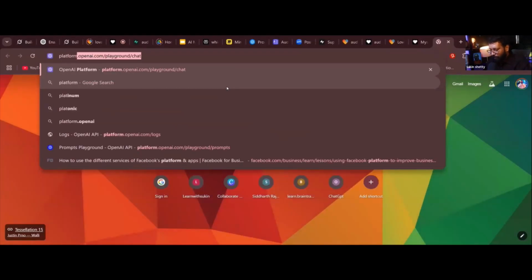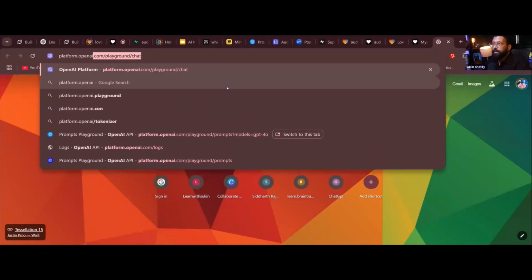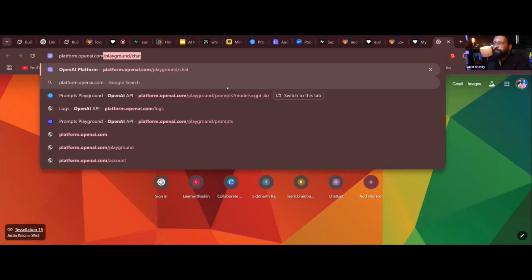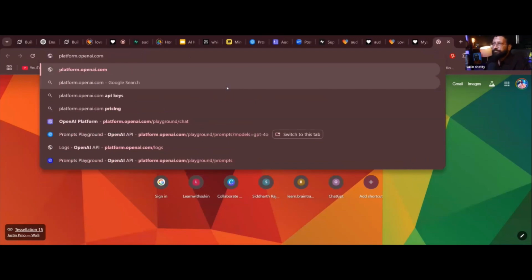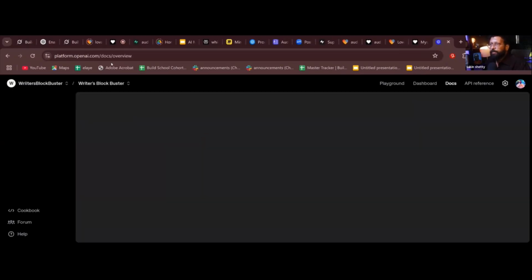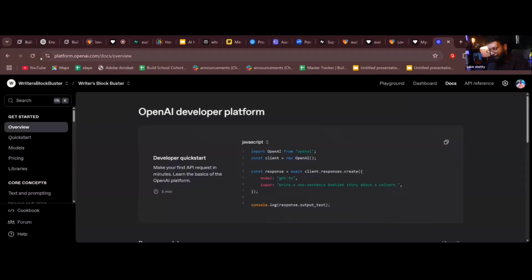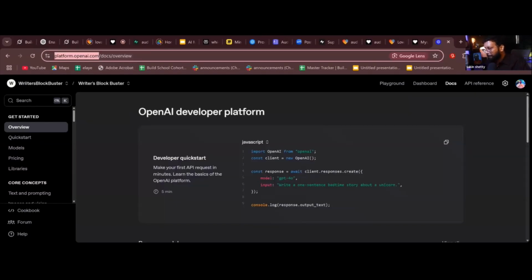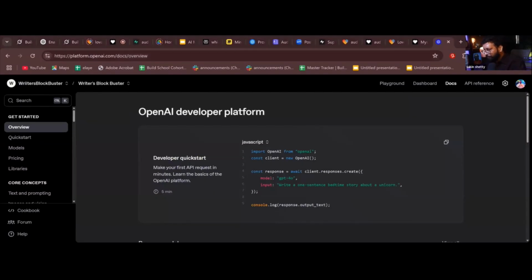I'm going to take some time to explain this platform. Okay, this is the link, platform.openai.com. This is where you get the API key.